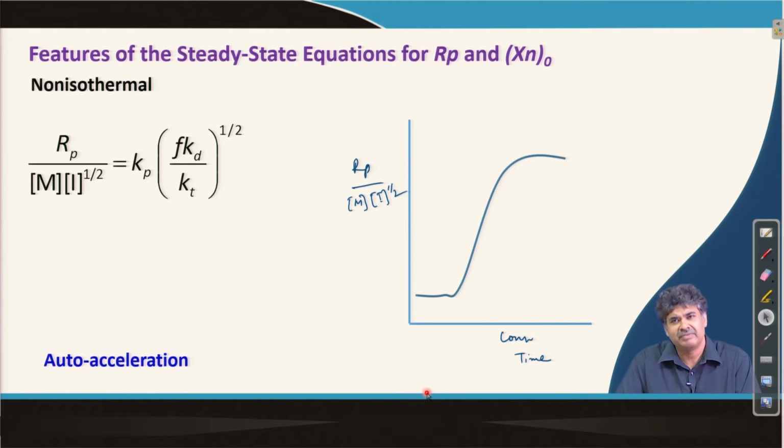These are two independent phenomena. Of course, some texts might mention that auto acceleration and gel effect are the same, but they may land up in the same situation, though their origins are different. The gel effect is because of the viscosity of the medium becoming high, so the termination reaction becomes diffusion controlled, whereas auto acceleration happens because of the non-isothermal condition: as we cannot remove the heat from the system properly, the temperature of the reaction medium goes up, and as a result the reaction rate also goes up.